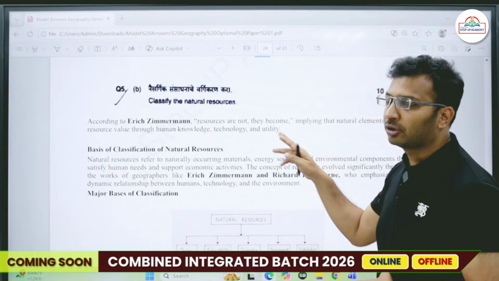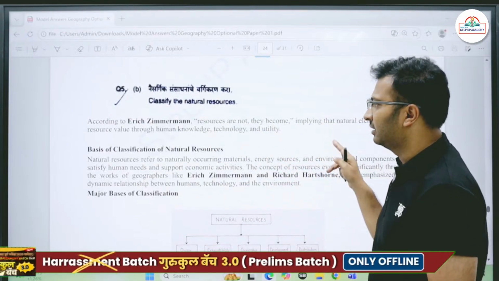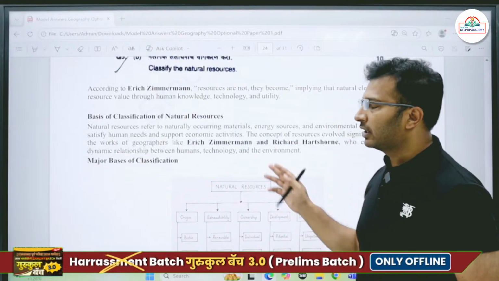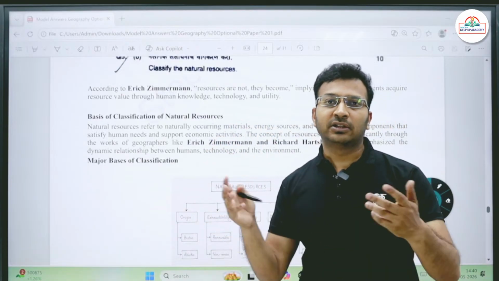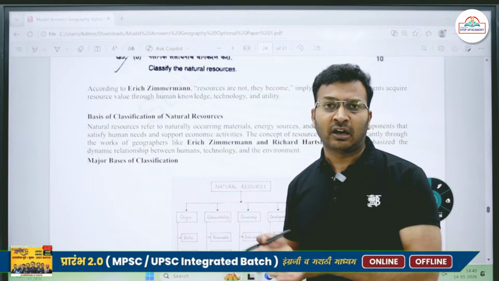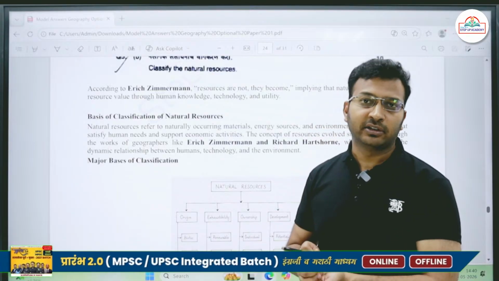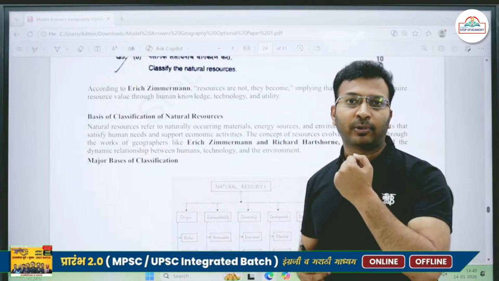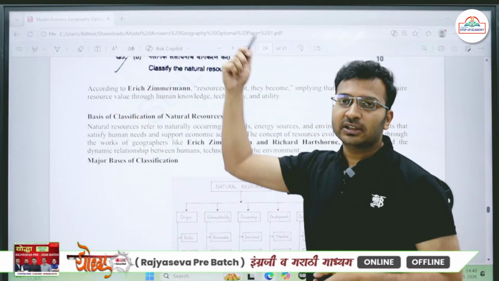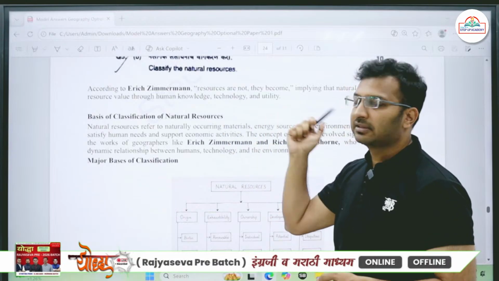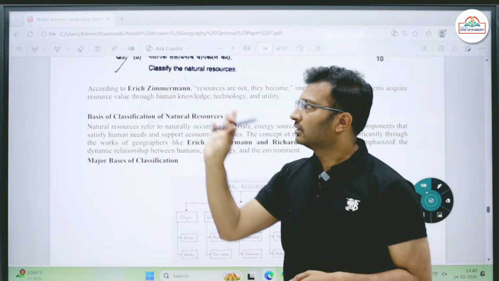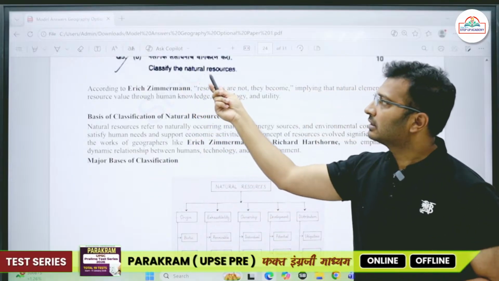So it depends upon the knowledge, the availability of technology and the utility. Technology should also be available. For example, lithium. Was lithium of significant use until now? Now we have started making lithium ion batteries. Suddenly lithium has become an important resource. The technology in the past was not available, but today the technology is available, plus it has a utility as well, so we call it a resource. So it has simply asked for classification.